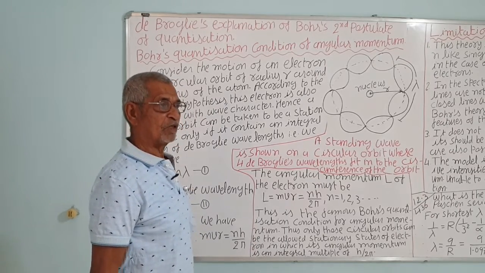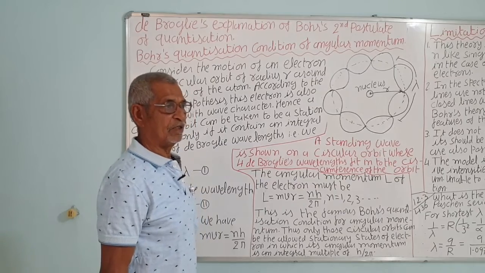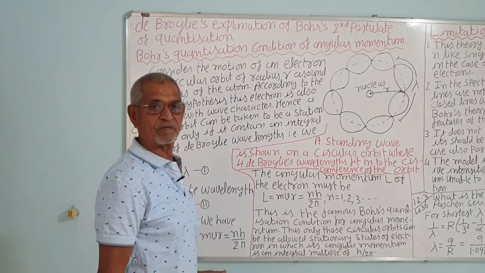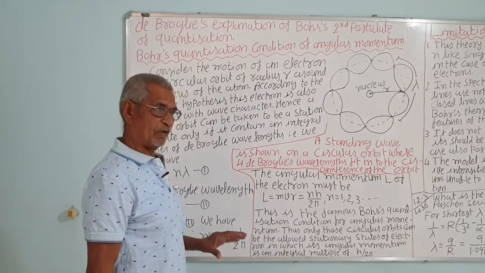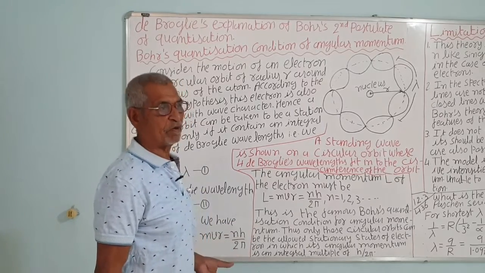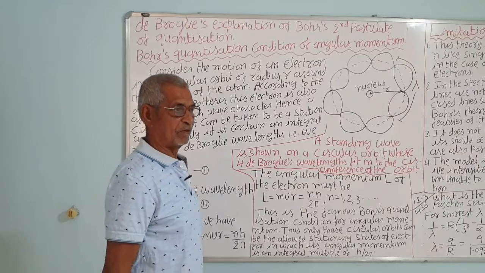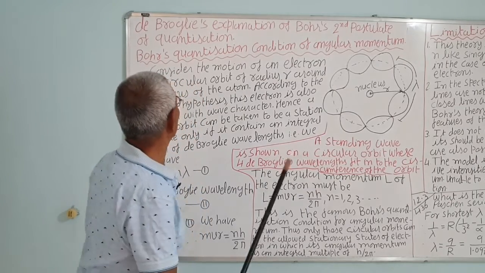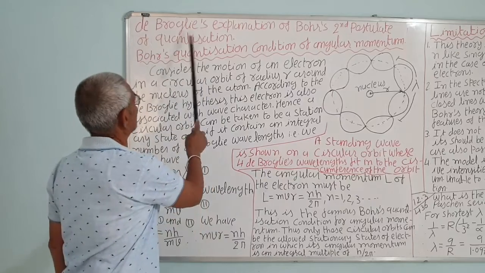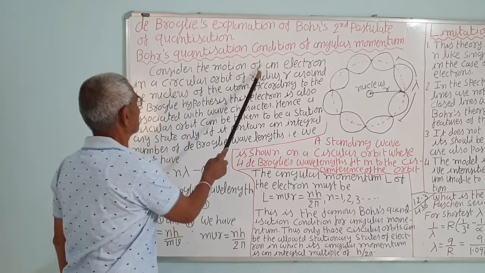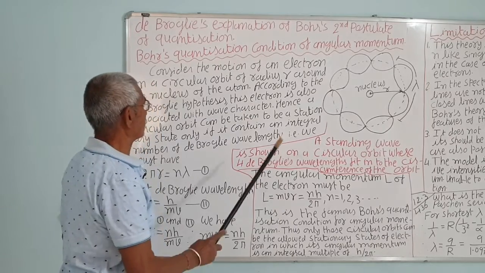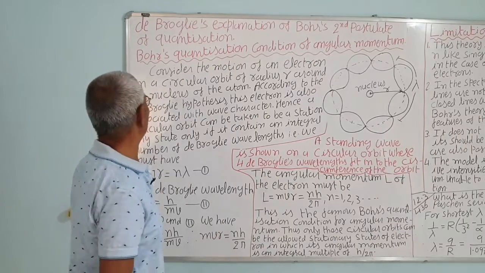So de Broglie thought that the electron is a particle, and a particle has wave nature. It was already confirmed. The de Broglie equation was confirmed by Davisson and Germer, these scientists, about 10 years after Bohr's model. De Broglie explained that it has a particle-wave nature. Electron is a particle as well as associated with a wave.